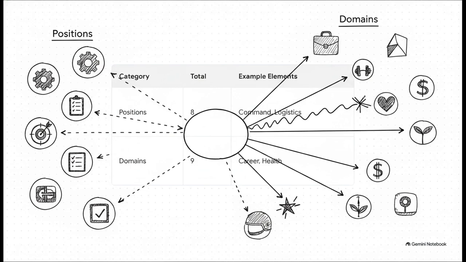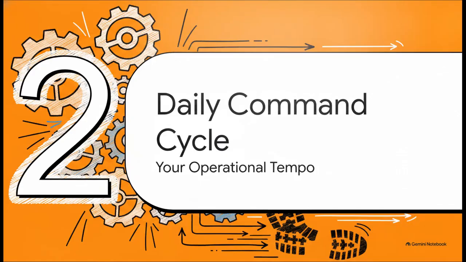Within that hub, MyCS helps you measure your progress from multiple angles. It categorizes your tasks, habits, and objectives across 8 command positions, think operations, logistics, and training, and 9 life domains like career, health, or finance. The real game changer here is that a single habit can be assigned to both a position and a domain. That gives you incredible, multi-dimensional clarity on exactly where you're crushing it and where you might need to deploy a few more resources.